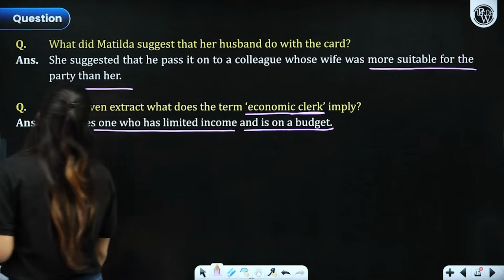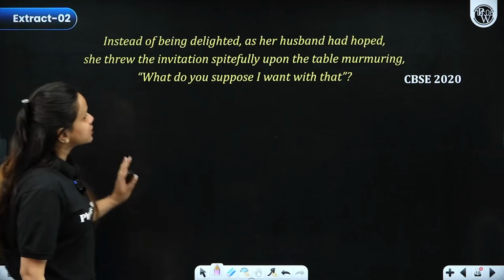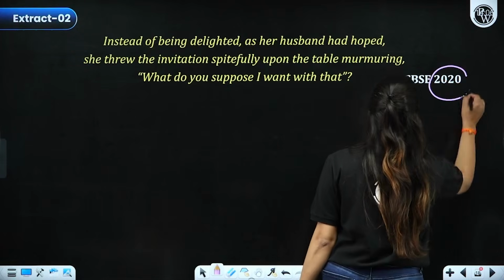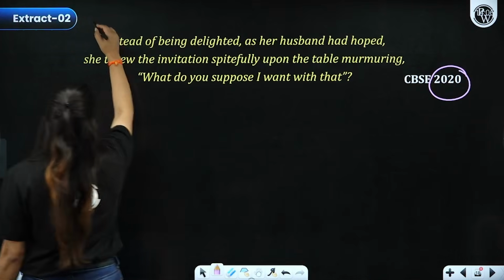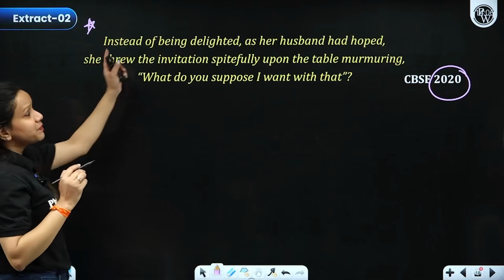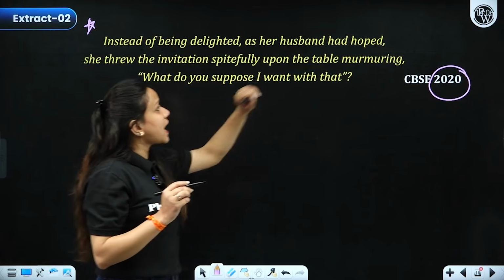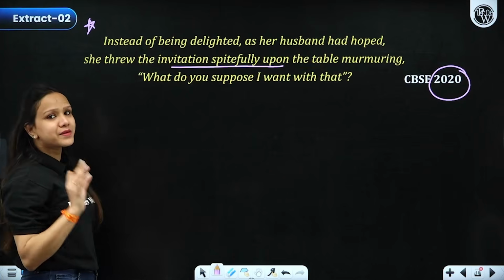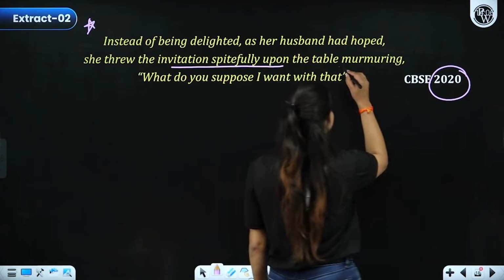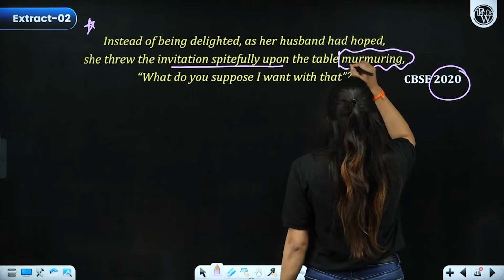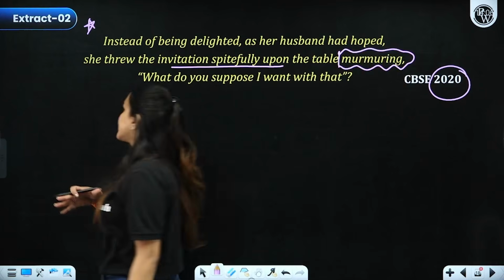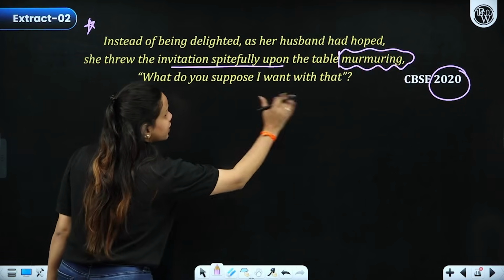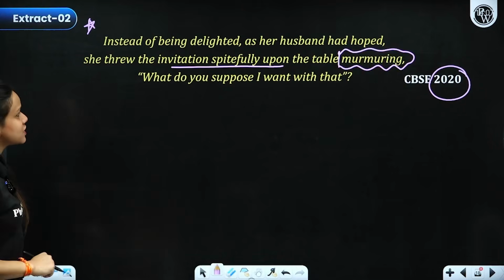All right. Now, the next extract was asked in the CBSE 2022 question paper. Let's have a look. Please focus. "Instead of being delighted, as her husband had hoped, she threw the invitation spitefully upon the table, murmuring." Please underline this word when you read this particular extract in your text, right? "What do you suppose I want with that?" Let's see the questions based on this.